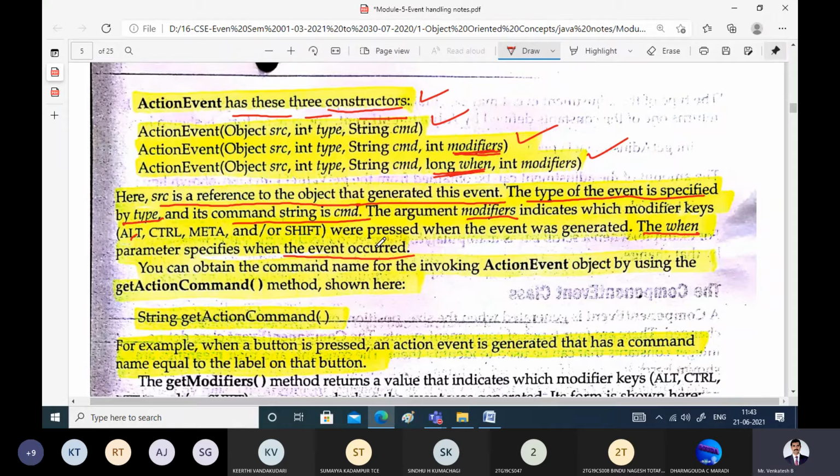Source indicates the source of the event, type indicates what type of event has occurred, command indicates the corresponding command to the listener, that is, what the listener should do. And the modifier identifies what type of modifiers were used while generating the event. And one parameter will contain the clock value or the clock time for the corresponding event.